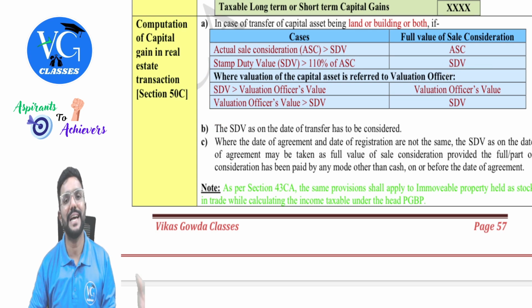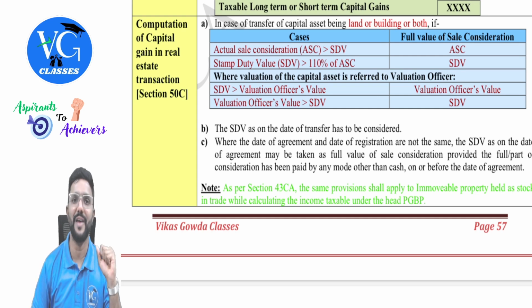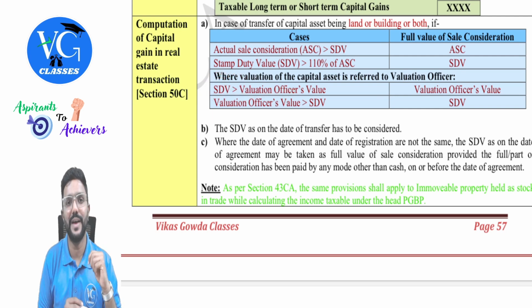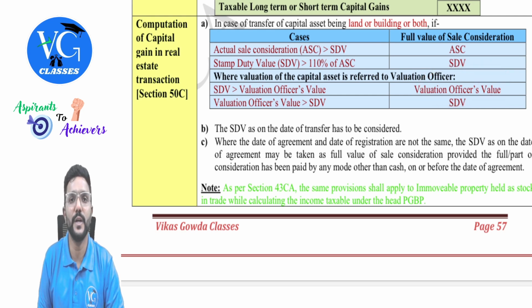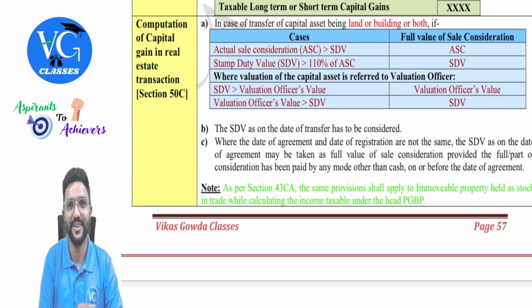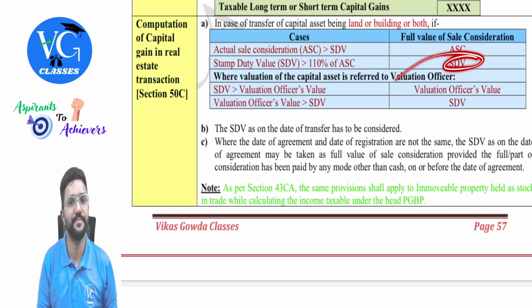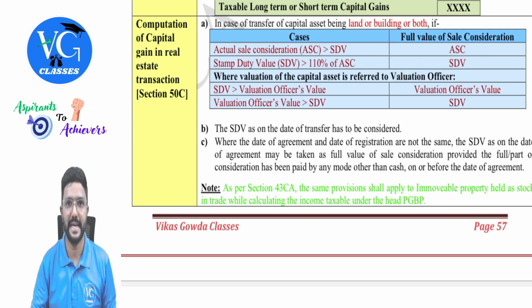Now assume the assessing officer has referred the case to the valuation officer and the valuation officer has given the value. If stamp duty value is more than the valuation officer's value, then what do we take? Valuation officer's value, we will take it as full value of sale consideration. Sir, what if valuation officer's value is more than stamp duty value? In that case, we will take stamp duty value. Assessee will be like, sir, okay, take stamp duty value only, sir. Clear? Please be careful. This may not be there in all the cases, guys.